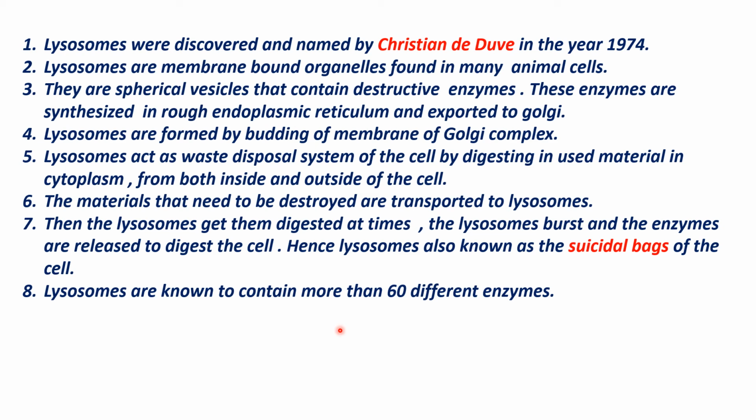After that, the lysosome breaks its outer layer, and it sends out all the different destructive enzymes to digest the waste particles. There, it is sacrificing its life. That's why it is called the suicidal bag of the cell. After that, new lysosomes are produced from the Golgi body again.